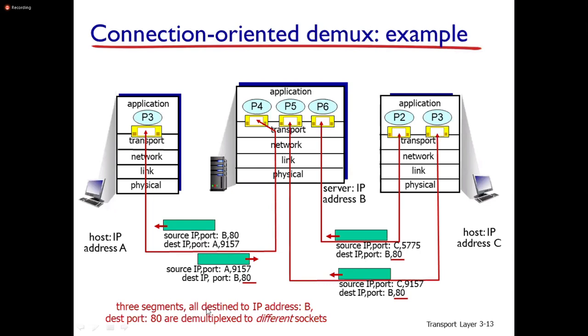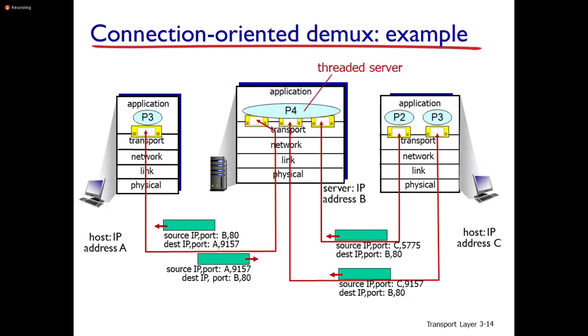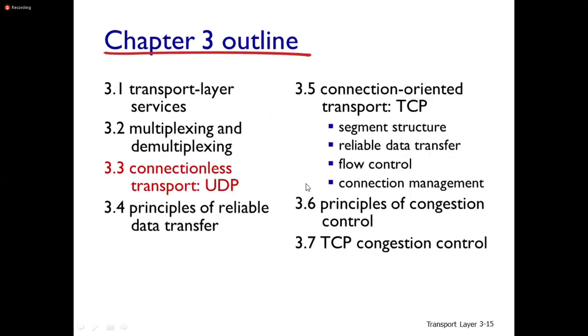So three segments all are destined to IP address B, the destination port number is 80, and are demultiplexed to different sockets. It is the server where the demultiplexing takes place. So this is about multiplexing and demultiplexing.